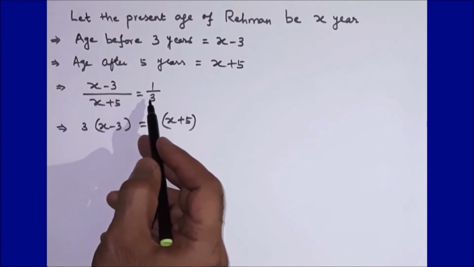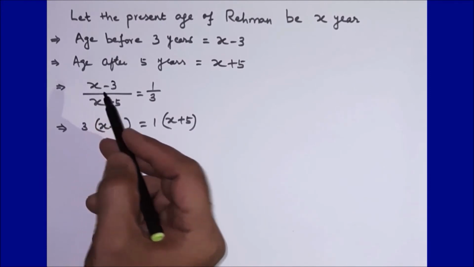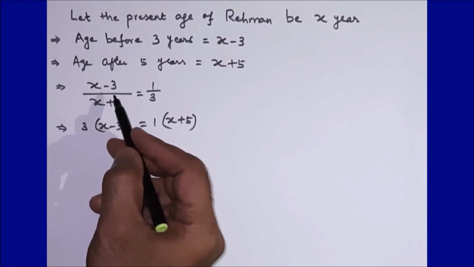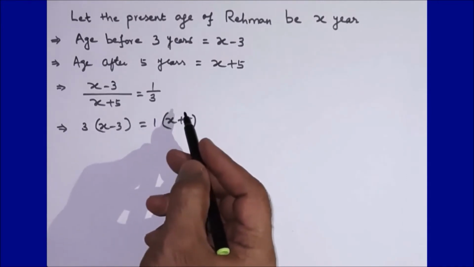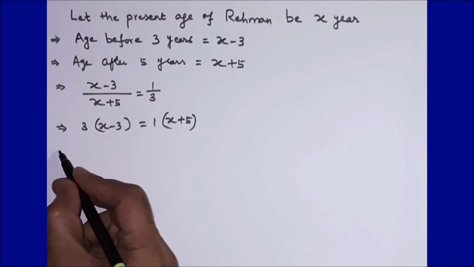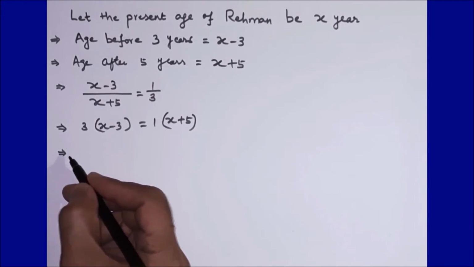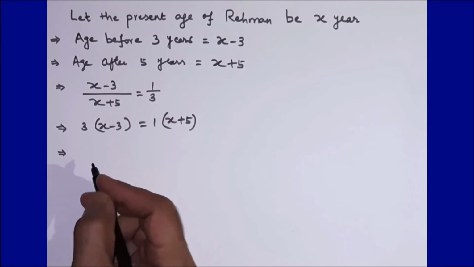As 3 is in the denominator on the right hand side, it comes to the numerator on the left hand side and gets multiplied with the numerator. Similarly, the denominator of the left hand side goes to the numerator of the right hand side. I believe you might know this. These are simple fundamentals, so I should not discuss these things here.